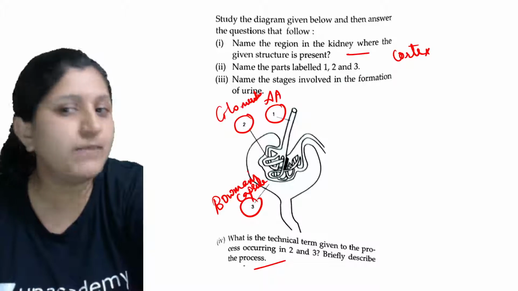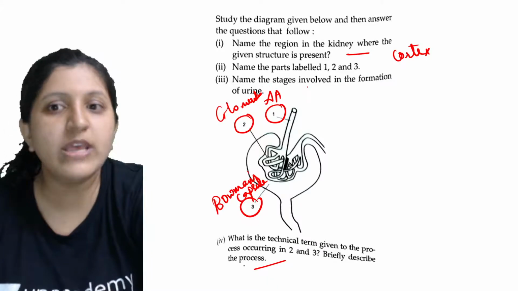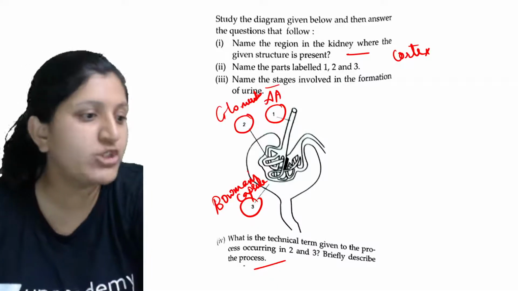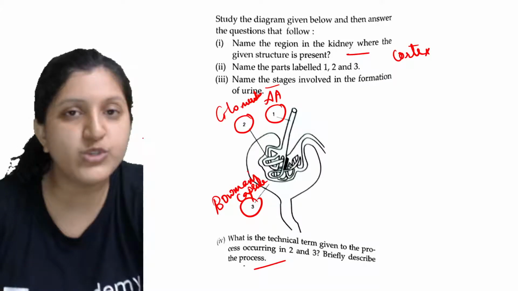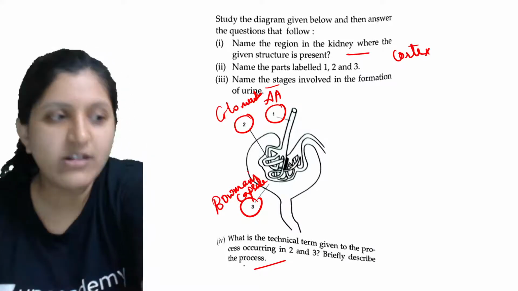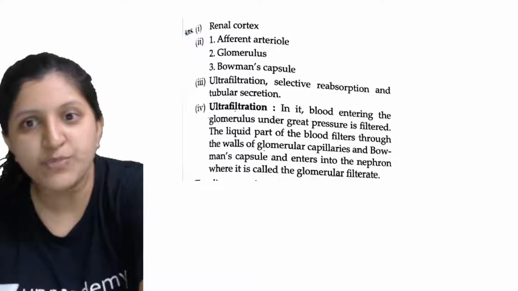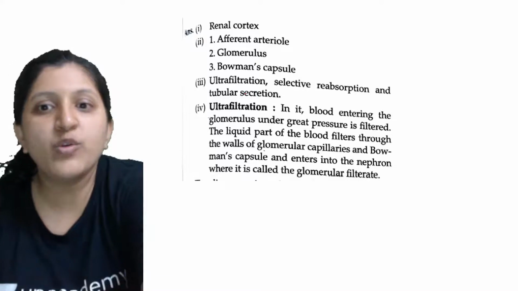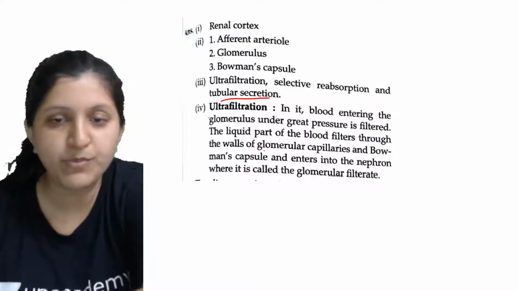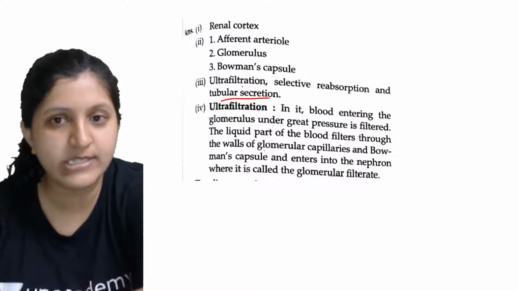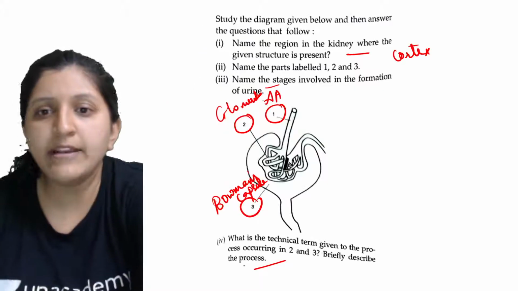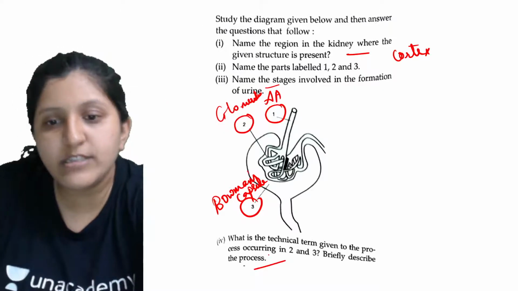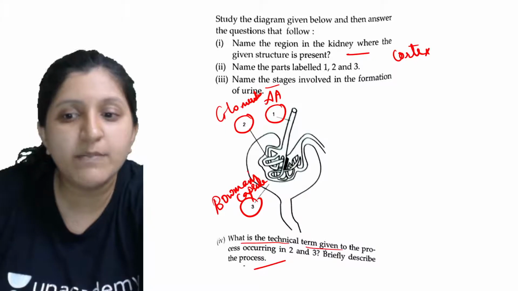Now name the stages involved in the formation of urine. There is ultrafiltration, the reabsorption process, and you can also find the tubular secretion process. These are the processes that you find. So this is done. What is the technical term given to the process occurring in 2 and 3?